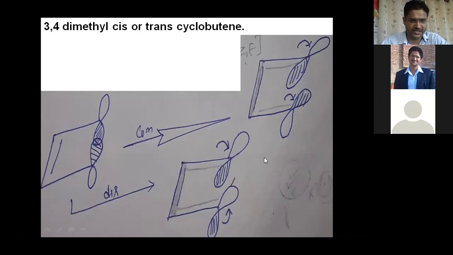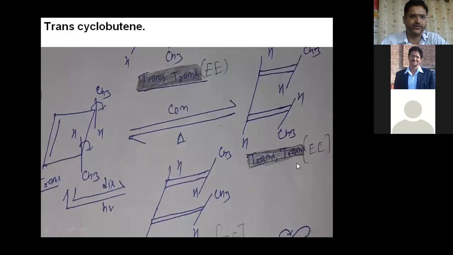Because you know pericyclic reactions are of different types, out of that, electrocyclic reaction is one of the important types of pericyclic reaction. Now after that, we can take one example. For example, if we talk about trans-cyclobutene, then there are two conditions. Because it is trans, it means the two groups are on opposite sides, one above the plane and the second below the plane.